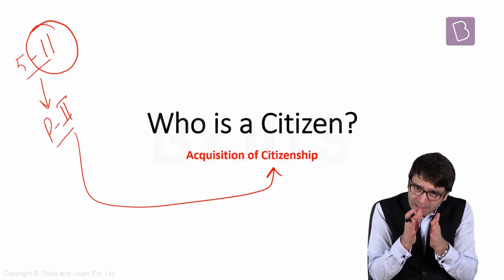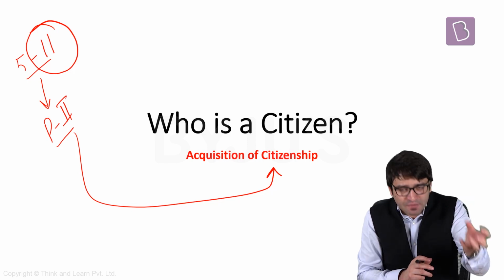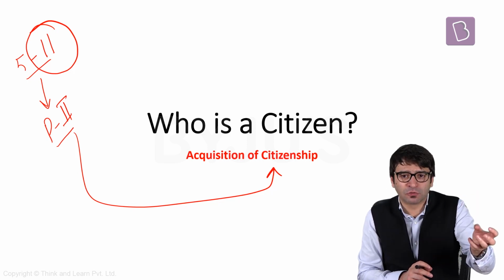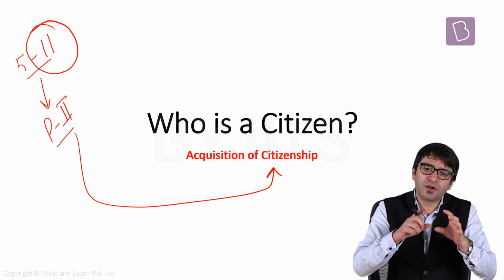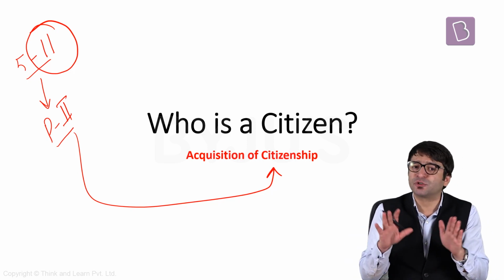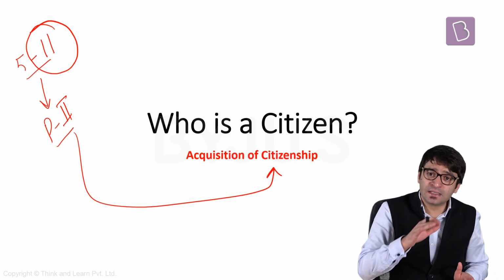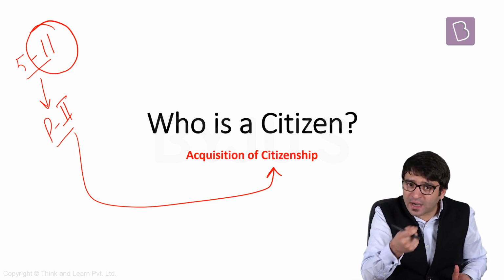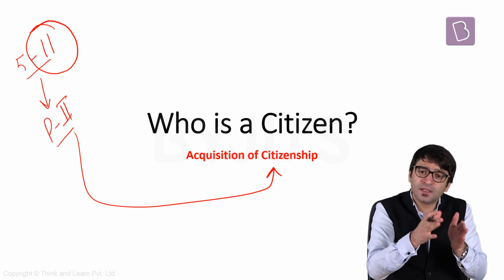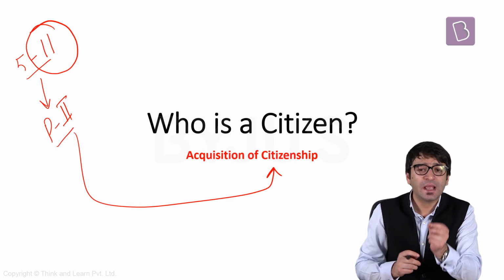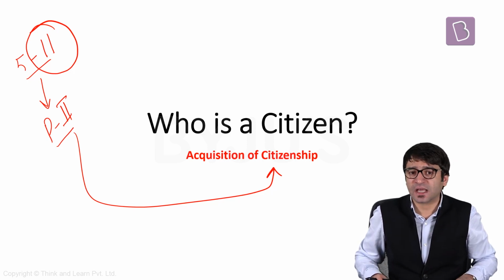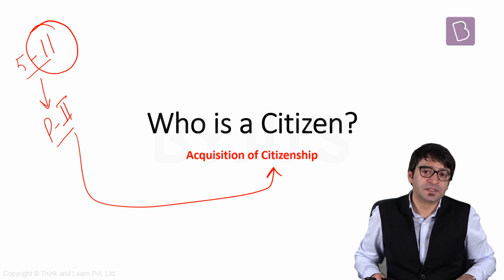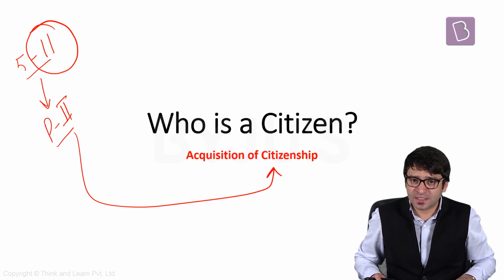That means Article 11 of the Constitution of India empowers the Parliament that you can frame a law, and through this law you can regulate all matters related to citizenship. Who can be an Indian citizen? What are the ways of acquiring Indian citizenship? How can Indian citizenship be lost as well? And for this reason, in the year 1955, the Indian Citizenship Act was passed by the Indian Parliament.